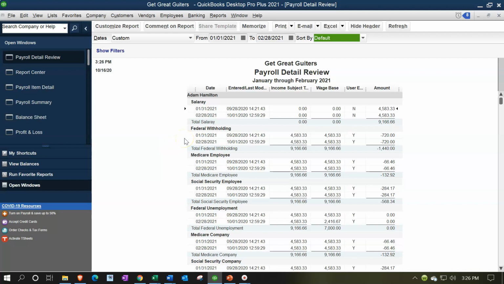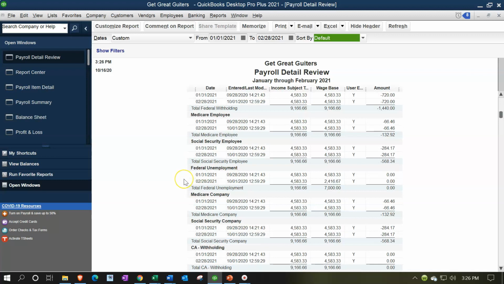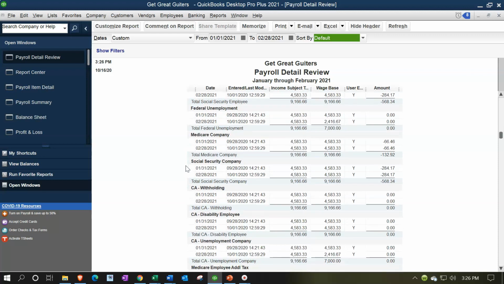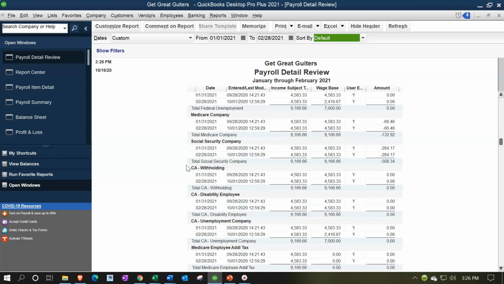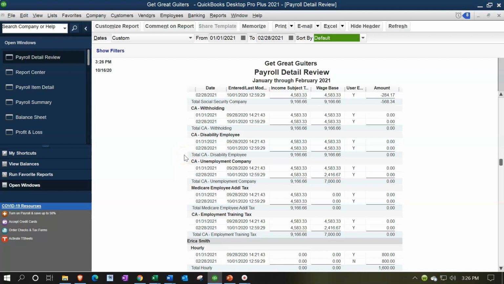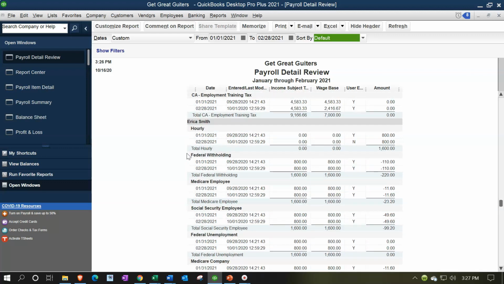Federal withholdings, this would be the amount that was taken out and therefore recorded in the liability for them, the payroll liability, when we process the payroll. Medicare taken out would be recorded as a liability. Social Security would be recorded on the balance sheet as a liability. Federal unemployment, that's going to be the employer tax. Medicare for the employer side would be a liability and an expense for payroll taxes. Social Security, employer. And then California information or state information. We didn't populate any state information, but you would have to, depending on the state requirements. And then the same for Erica.